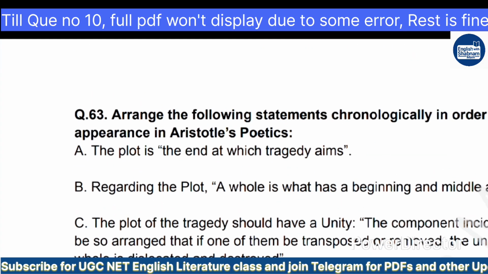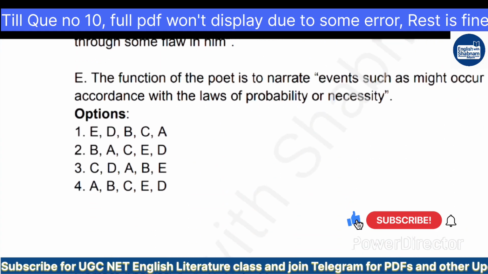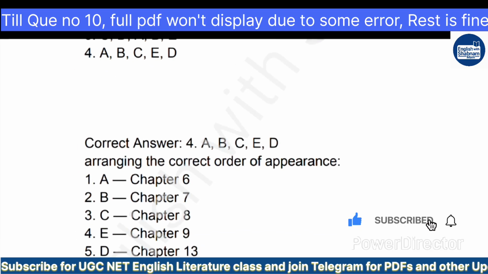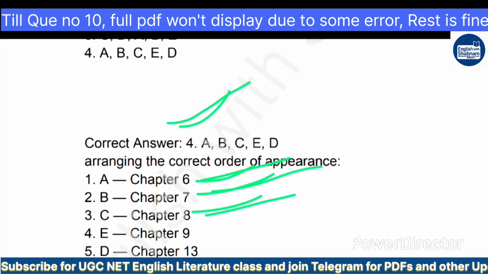So this question was about chronology. Plot, unity, everything is mentioned as per Aristotle's Poetics. So A, B, C, E, D, option 4, was correct. Option A is mentioned in chapter 6, B in chapter 7, C in chapter 8, E in chapter 9, and D in chapter 13.